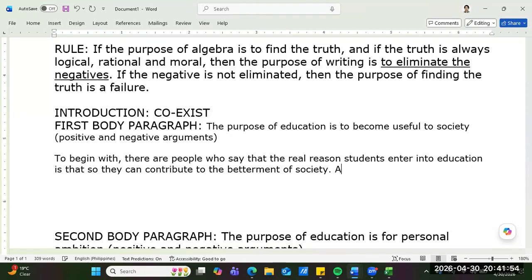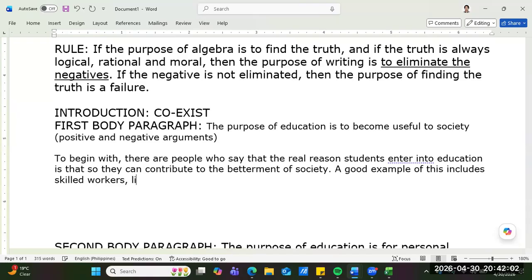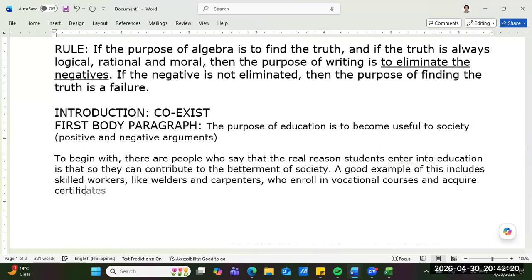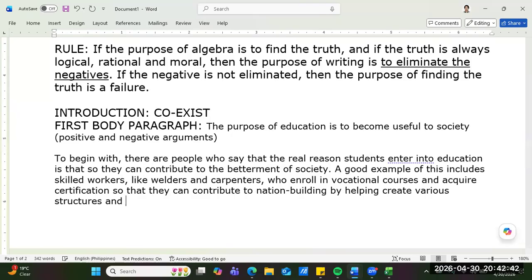A good example of this includes skilled workers, like welders and carpenters, who enroll in vocational courses and acquire certification so that they can contribute to nation building by helping create various structures and equipment necessary for industry. That's a positive, Sir Greg.